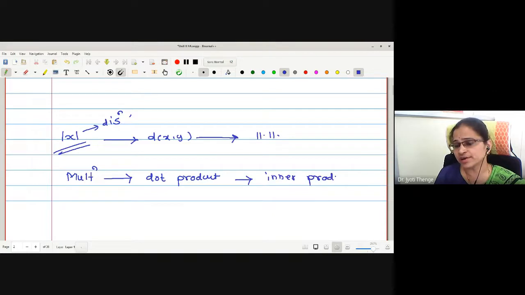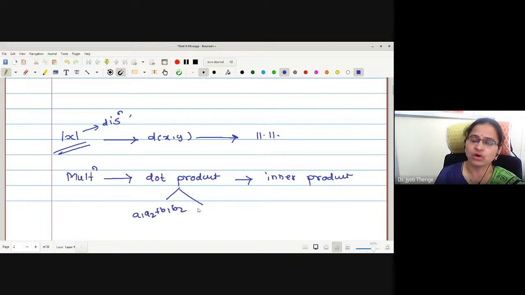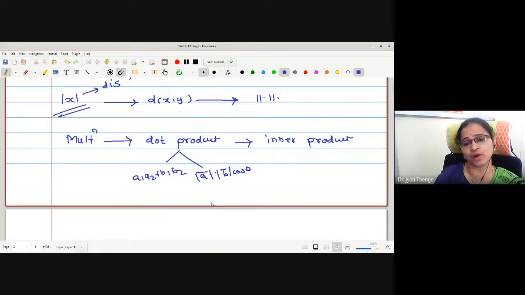Why was it generalized to inner product? Because there are only two ways, actually, which give the same scalar value: A1 A2 plus B1 B2, or mod A bar mod B bar cos of theta. This is a special way to define the product. Then the question arises, why go for these special cases only?